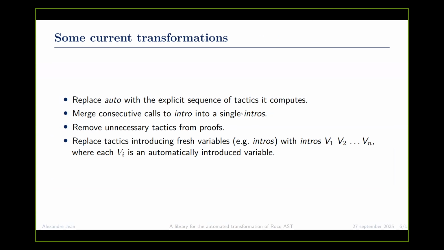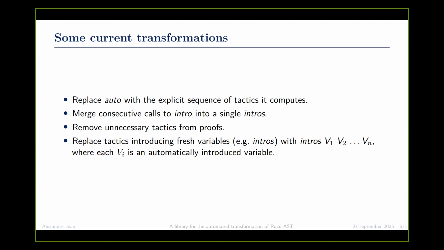And so we have some current transformations, which replace auto with the explicit sequence of tactics it computes. We get it from info auto, and then we turn it into a list of steps and insert all these steps into the proof script. We also have a simple transformation which merges consecutive calls to intro into a single intros. This was done because auto uses intro without an S, meaning it will call, for example, intro 5 times instead of a single intros.